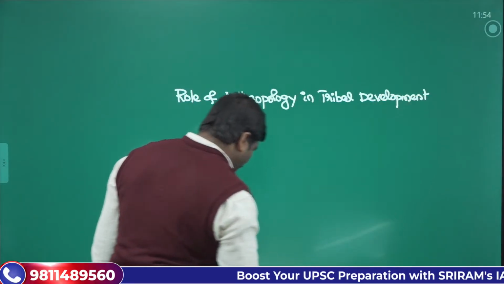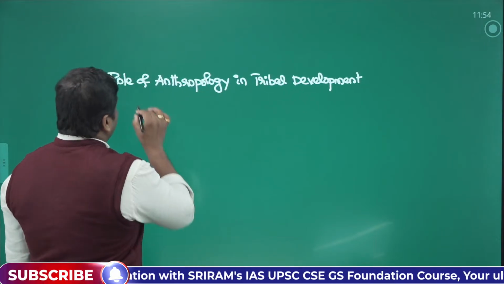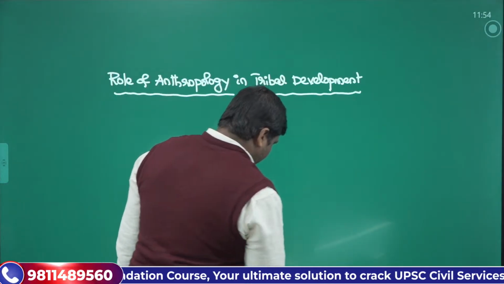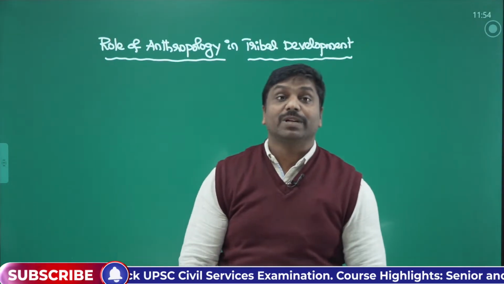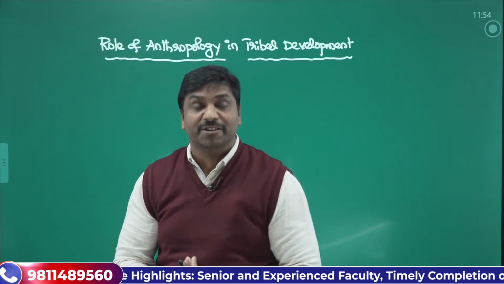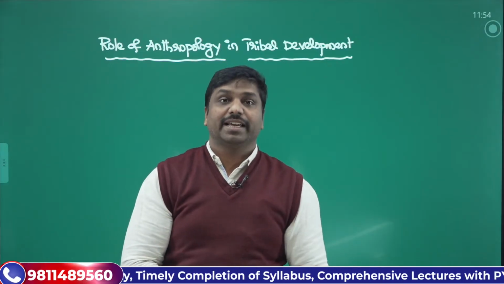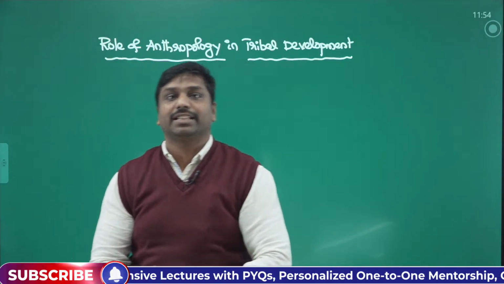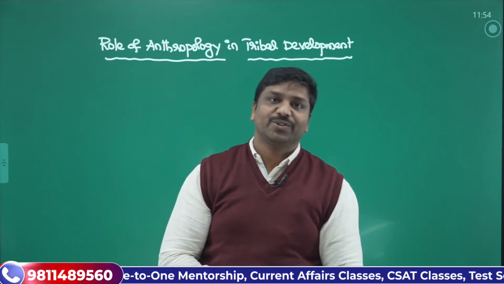Now, there could be different approaches to the role of anthropology in tribal development, but here we can have a systematic approach. One approach is that you can take up the different branches and say how each particular branch will help in tribal development. The other approach is going directly towards the dimensional approach. Say, socially how it will be helpful, economically how this will be helpful, culturally how anthropology helps in development. So whichever approach you want to follow, you can follow.